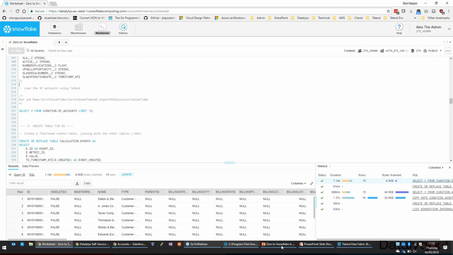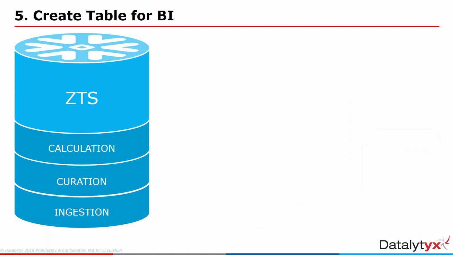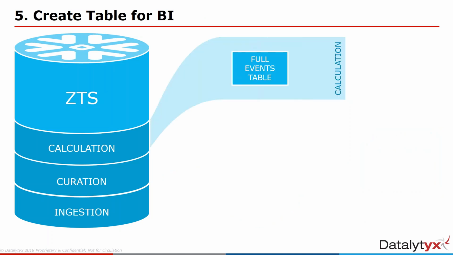We're going to go back to the slides and have a quick look at where we are. So we've got data into our accounts, and that now gives us three sets of data which we can start to bring together. So create a table for BI. Now we go up into the calculation layer. So far we've been working with data in the structure as it was in the source. Now we want to change that structure to a set of data that's more useful for analytics and BI.